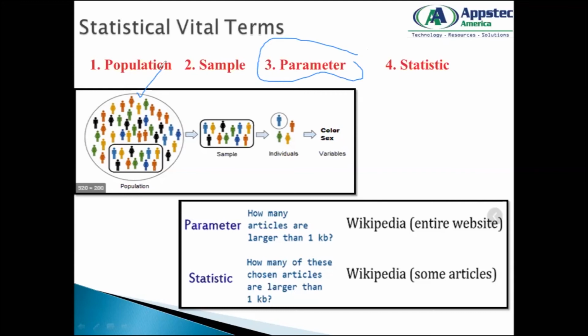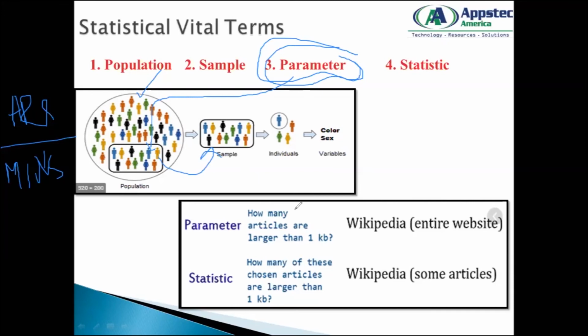A parameter is something which is numerically associated with my population. So if I want to find the average number of hours or minutes one has spent on my website, that's a parameter. Based on that parameter, I can create a sample out of a population.